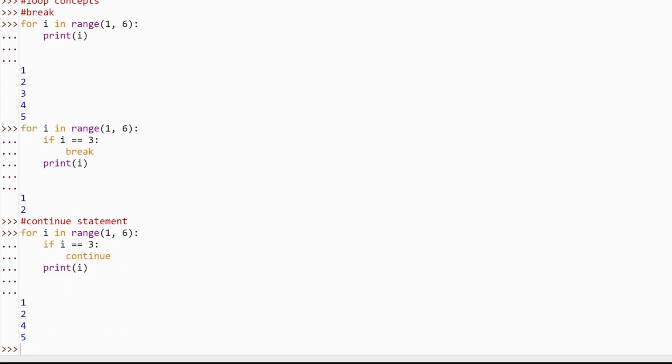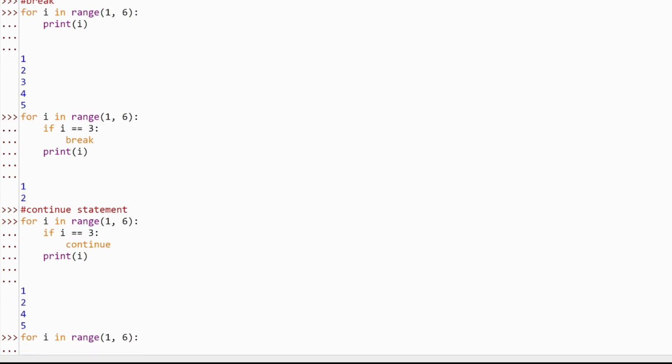Let us see how pass will work. For i in range 1 comma 6. See, pass, I told you, it does nothing, it is just a placeholder, useful when you are planning logic but haven't written it yet.